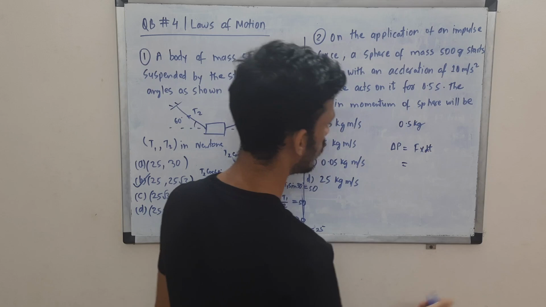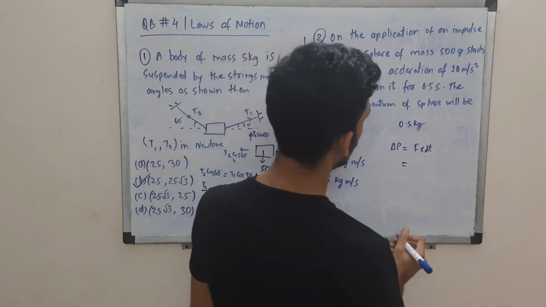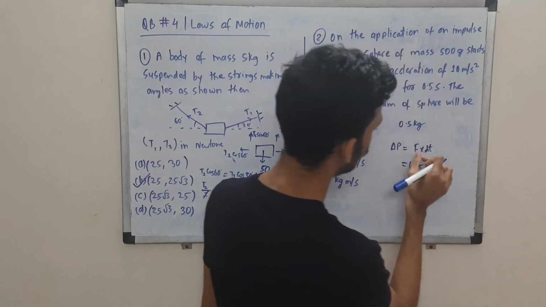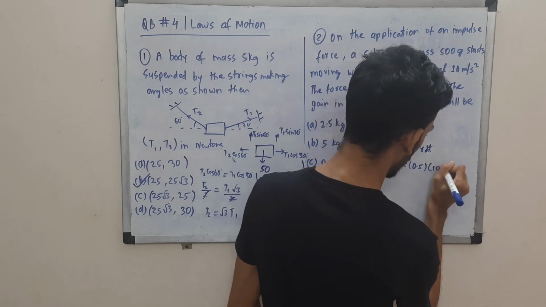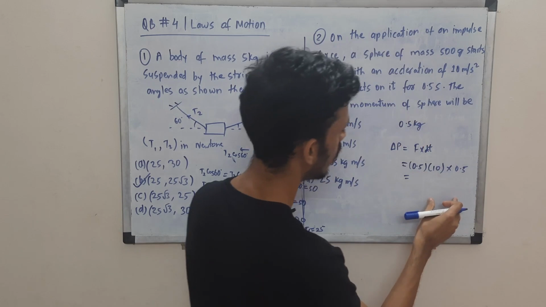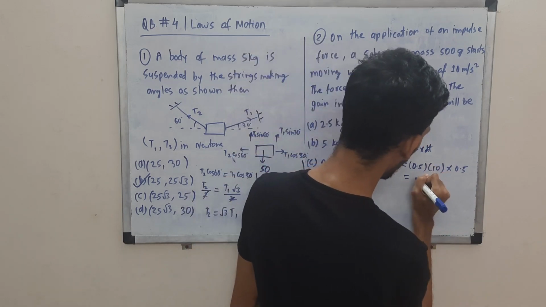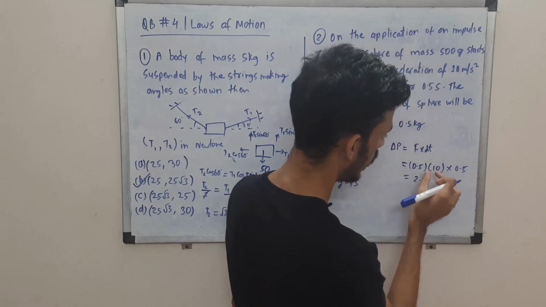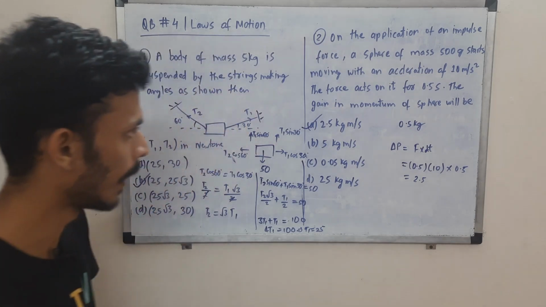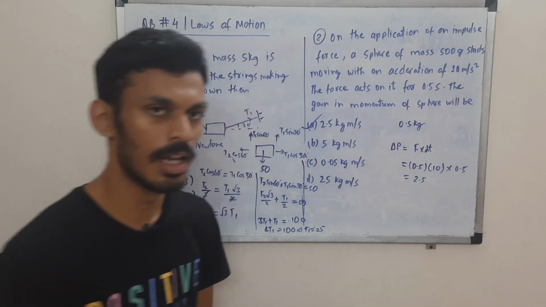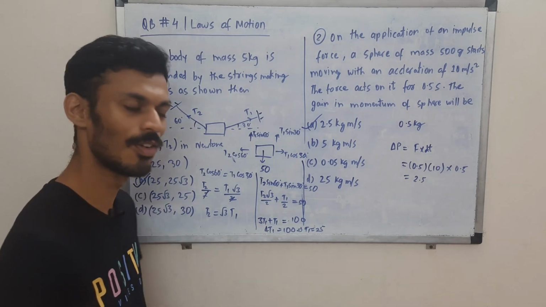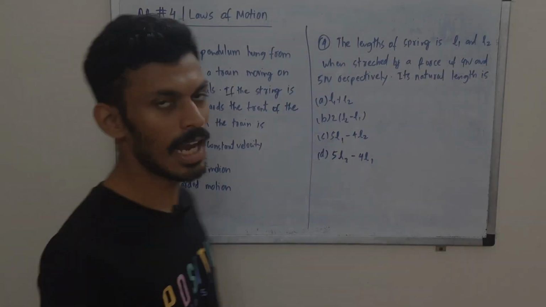So this is simple. The mass is 0.5 in kgs, and force is mass into acceleration, so that is 10, and dt is around 0.5, right? So 0.5 times 0.5 is 0.25, and then multiply by 10. That in SI units is option A. Make sure you convert the units and be careful around the units. Okay, so those are the first two questions. Over to the next ones, 3 and 4.